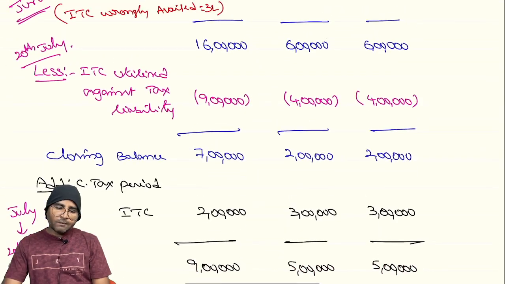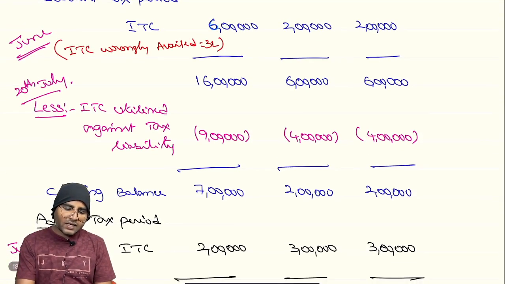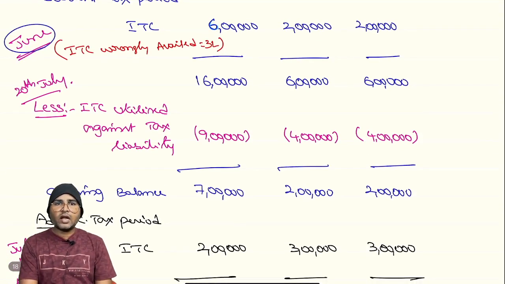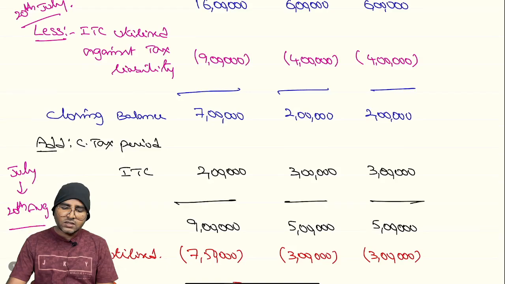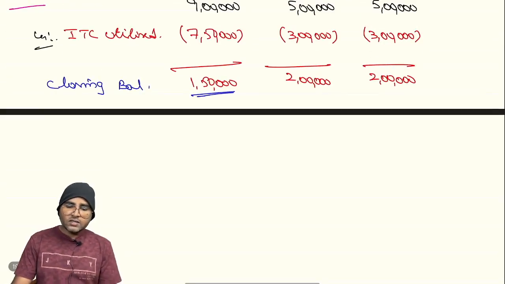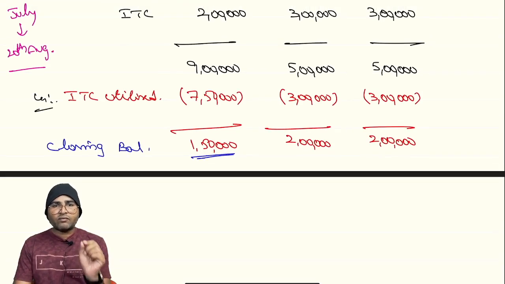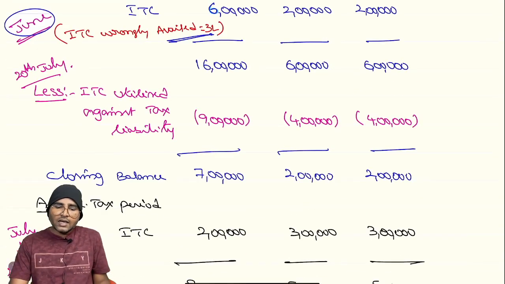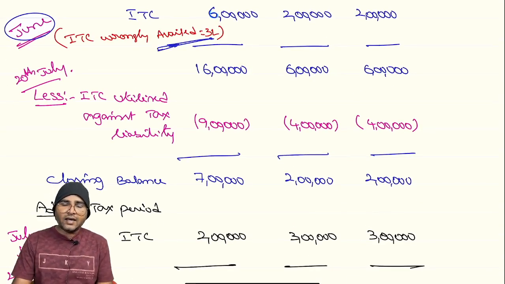Now again, ITC wrongly availed is in the month of June, right? How much wrongly availed? 3 lakhs. Now what is the closing balance? Only 1 lakh 50,000. Now you may argue, sir, there is a closing balance of 1 lakh 50,000 rupees of IGST credit. That means wrongly availed credit has been utilized.